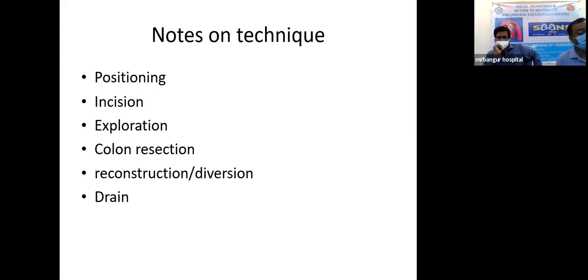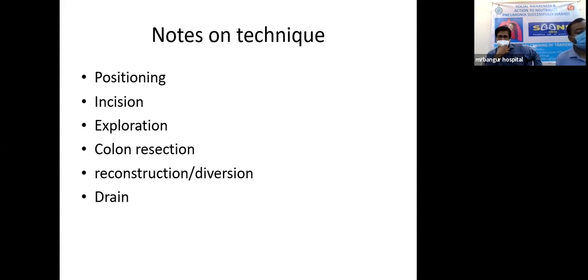But if it is a proximal tumor, we can go for a short but higher midline incision. A transverse subcostal incision can also be tried if there is a right-sided mass and we are planning a right hemicolectomy.